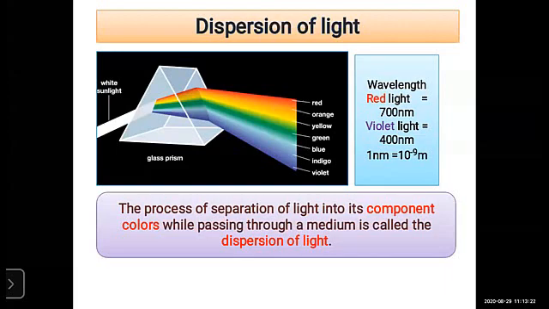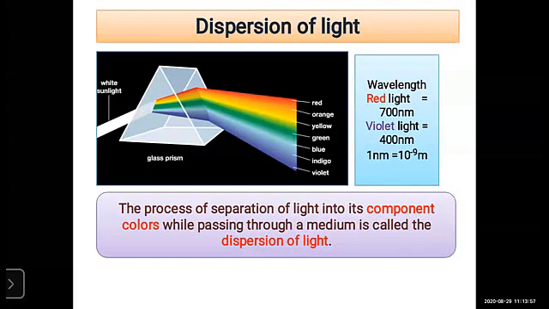When the color spectrum is there, the outermost part is always red, and the lowermost part of that spectrum is always violet. Remember that. The wavelength of the red light is 700 nanometer, and the wavelength of the violet light is 400 nanometer. And here 1 nanometer means what? 10 raised to minus 9 meter.